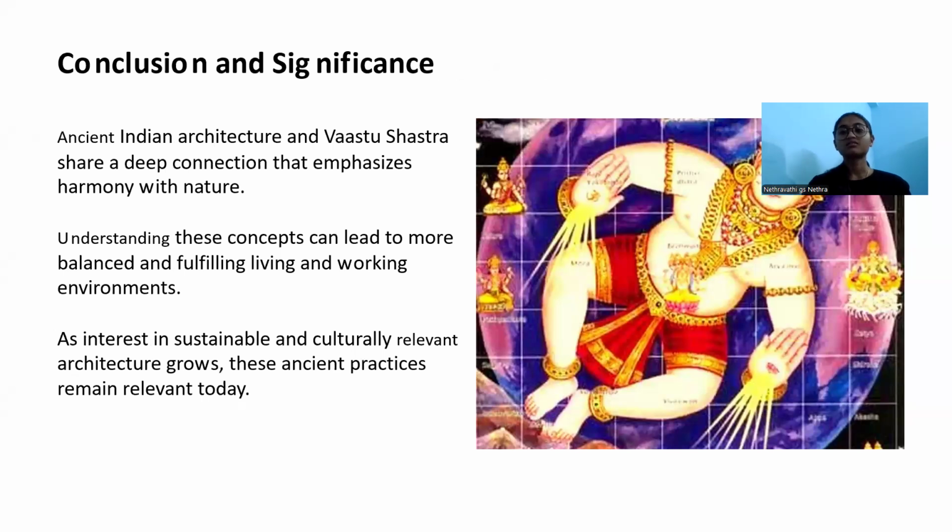Next comes the conclusion and the significance. What we have learned from the previous slides: ancient Indian architecture and Vastu Shastra share a deep connection that emphasizes harmony with nature. The main basic goal is to build harmony with nature. Understanding this concept can lead to a more balanced and fulfilling living and working environment. As interest in sustainable and culturally relevant architecture grows, these ancient practices remain relevant today.